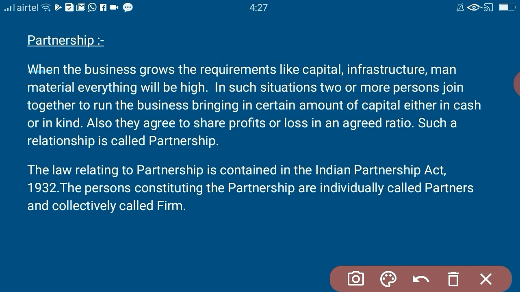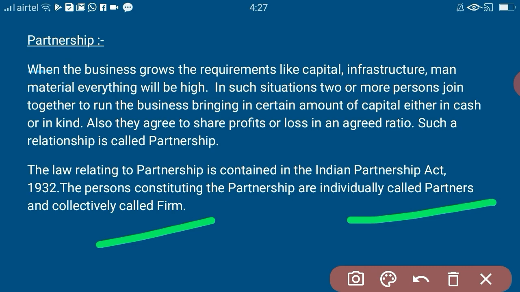Now the persons constituting the partnership are individually called partners and collectively called a firm. They have no separate legal entity. They are treated as a single person under law.